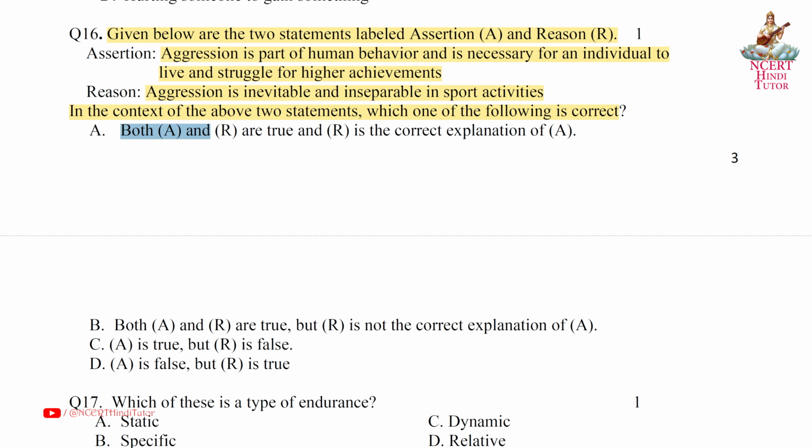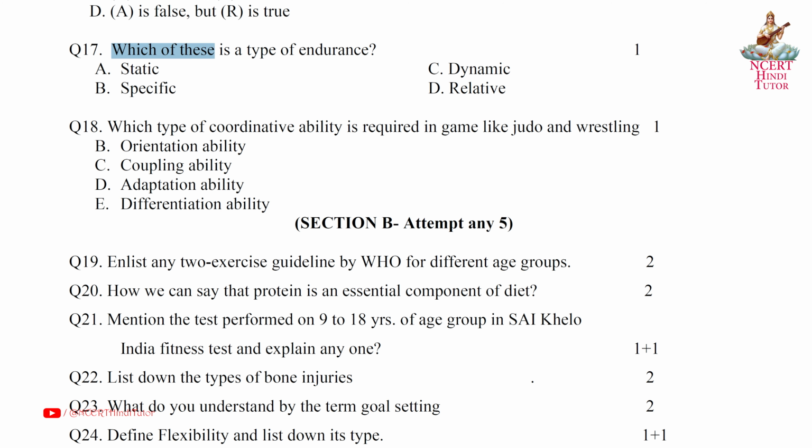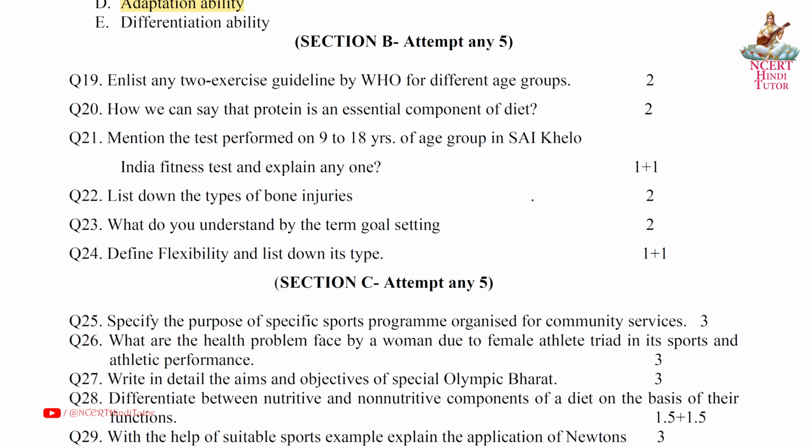Answer A. Both A and R are true and R is the correct explanation of A. Question 17. Which of these is a type of endurance? Answer B. Specific. Question 18. Which type of coordinative ability is required in game like judo and wrestling? Answer D. Adaptation ability.